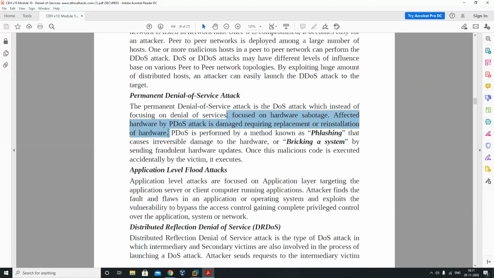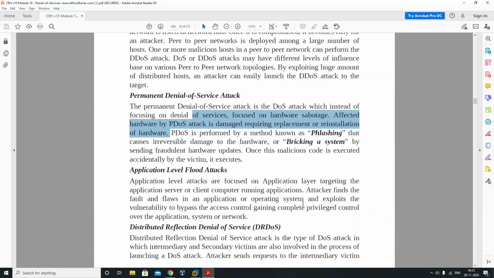So if we are simply attacking the hardware, it is also a major cause. It is a simple one-time change after an attack has been completed, which is also known as flashing, causing irreversible damage of hardware, breaking a system, sending fraudulent hardware updates.